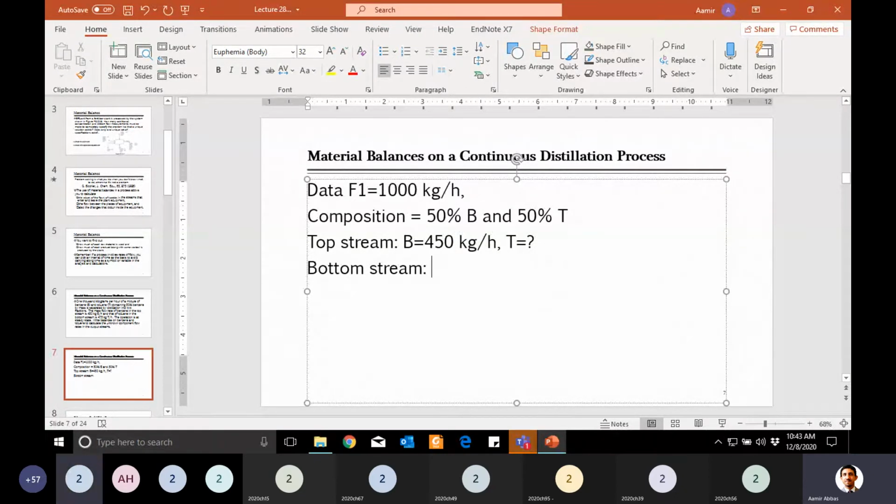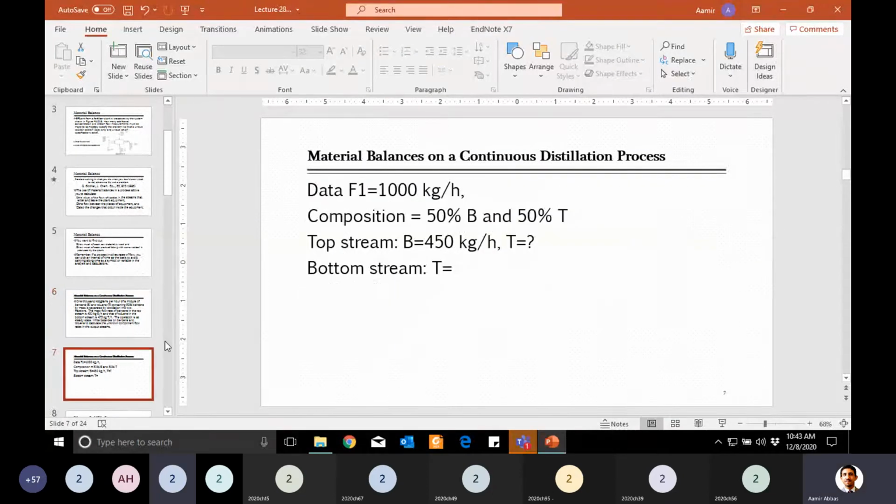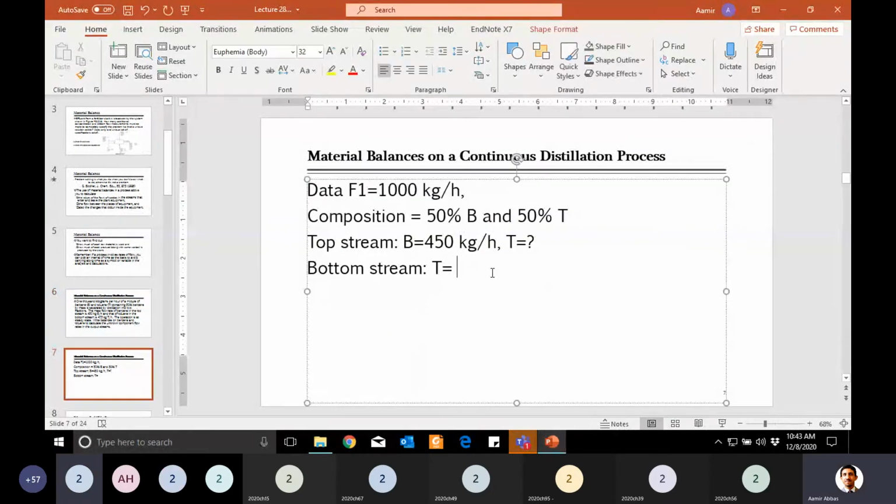Then for the bottom stream, toluene was given. How much was it? 475. Yes, 475 kg per hour, and benzene is not given here. So this is the given data.